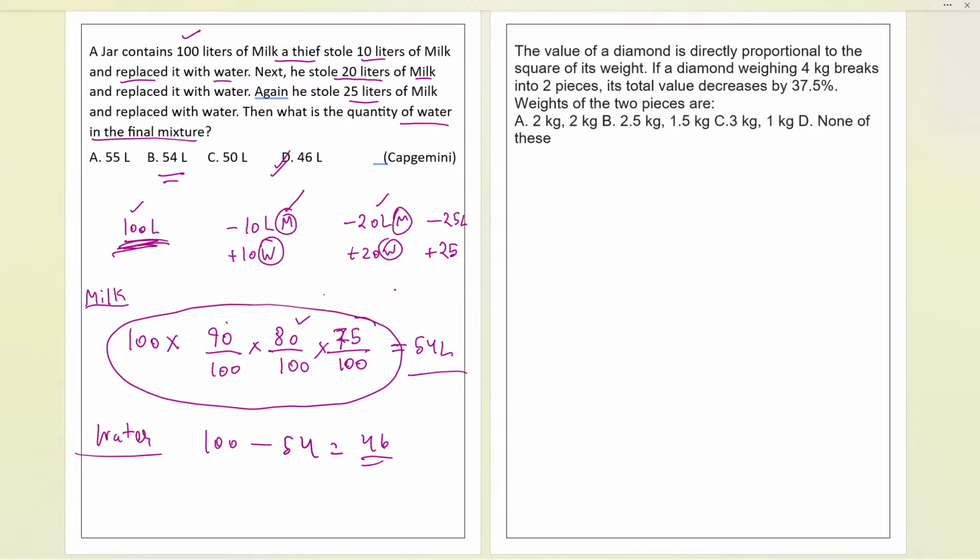The value of the diamond is directly proportional to the square of its weight. Try it, everybody, I'm giving you 1 minute. Okay, 20 more seconds. Let me give you all a bit more time.